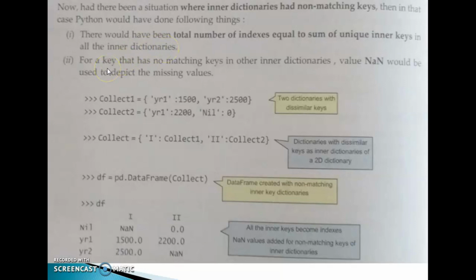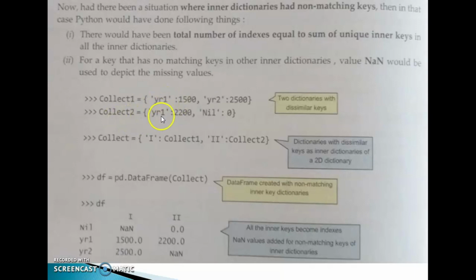Second, for a key that has no matching keys in other inner dictionaries, the value NaN would be used to depict the missing values. Two dictionaries are collect1 and collect2.